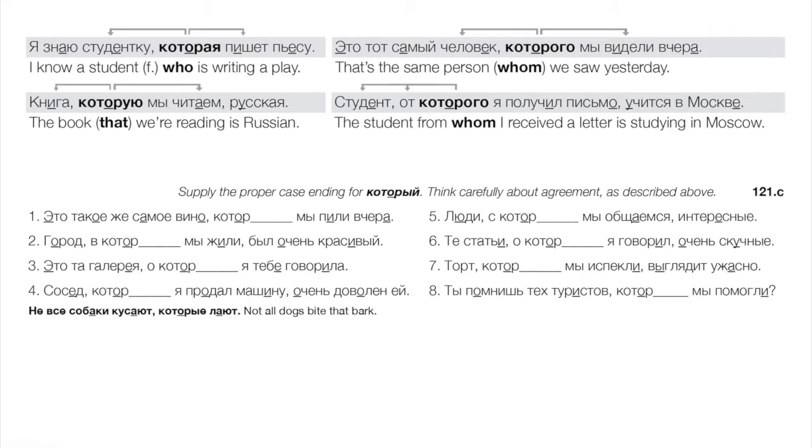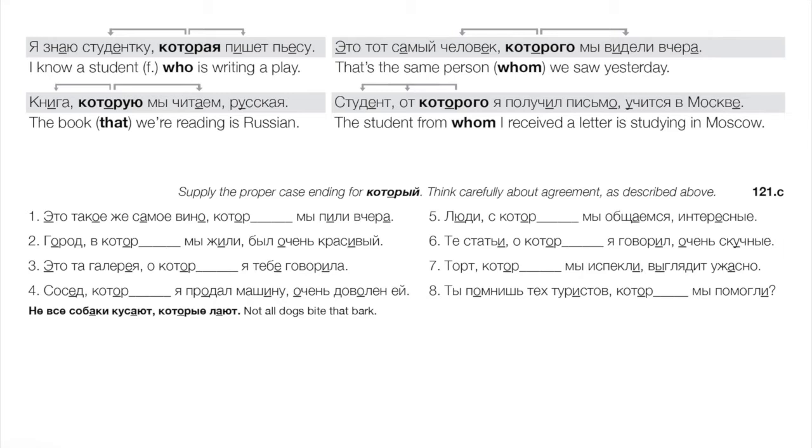Это тот самый человек, которого мы видели вчера. Okay, the который is pointing back to человек, so it's going to be masculine singular. But if we analyze within the clause, we see we saw whom yesterday, right? We saw the person whom we saw, direct object, accusative. Since it's animate, it's going to look like a genitive form, right? So которого. Это тот самый человек, которого мы видели вчера.